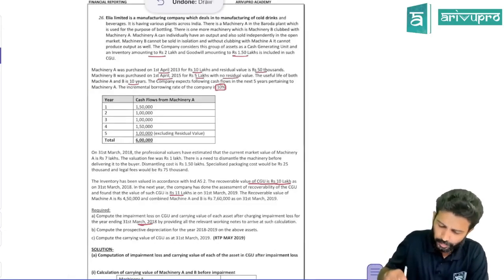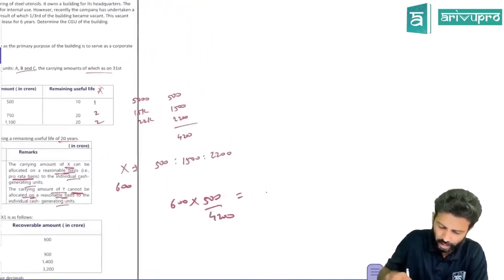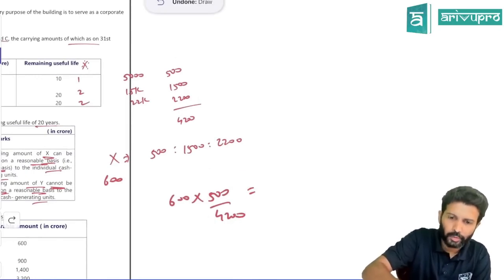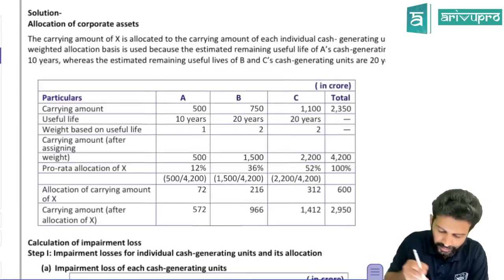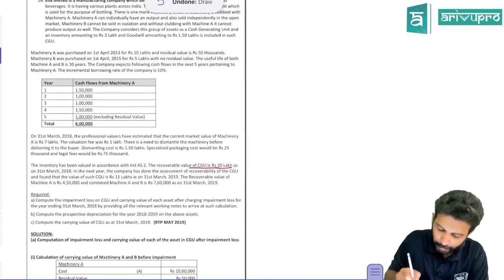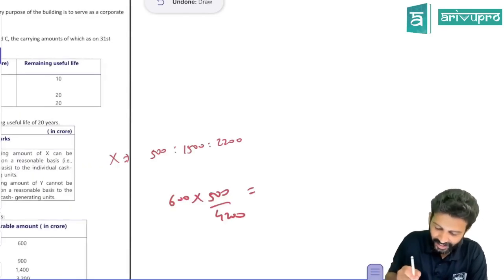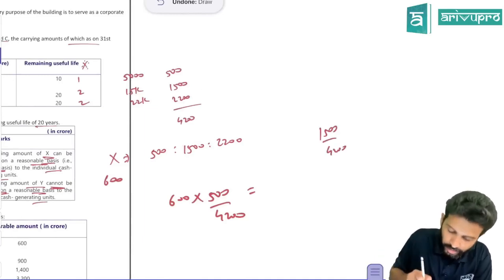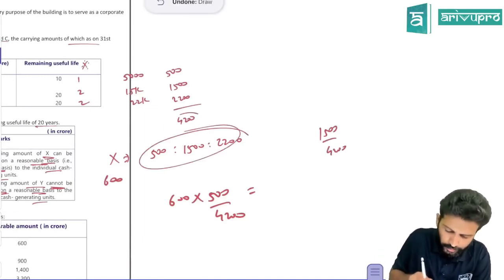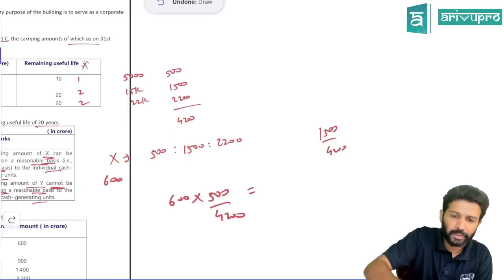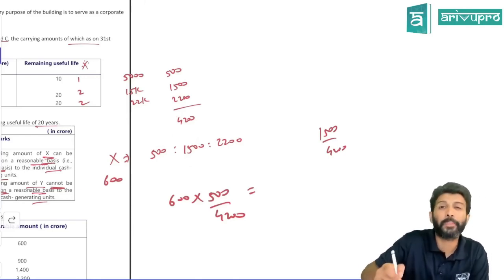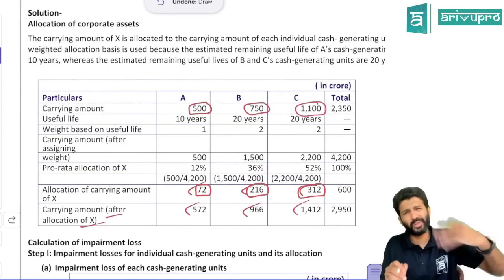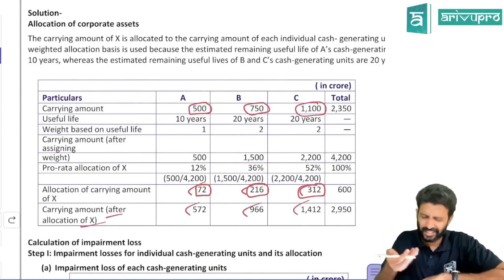They have found out the percentage and all. Don't worry about percentage. If you want the percentage calculation, I'll show you also. 500 divided by 4,200, if you do, is nothing but 11.99, which is nothing but 12%. This number only they're calling percentage. Here, 1,500 divided by 4,200, this is a ratio, no? And the total of all this is 4,200. So 1,500 divided by 4,200, my calculator is showing 35.71, which they have taken as 36%. They have done it in percentage. You can simply keep it at ratio level also. The answer is the same any which way.